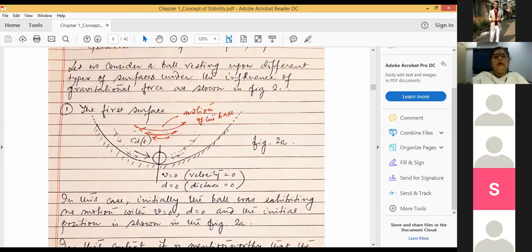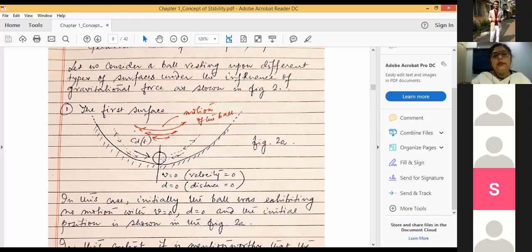Let's come back to this particular figure. That was the initial condition. So in that is the equilibrium point as well. This is the one single equilibrium point for this particular system. For a linear system, only one equilibrium point exists. But for a nonlinear system, multiple equilibrium points may exist. Anyway, if I change the initial condition, instead of placing the ball at this point, if I place the ball at this point, then its path will be a bit different, but finally it will come to this particular position, isn't it?